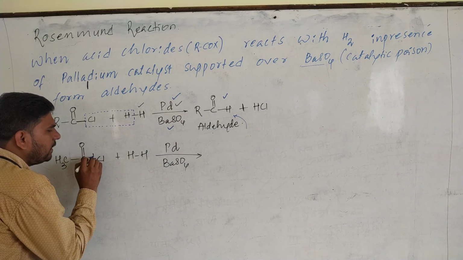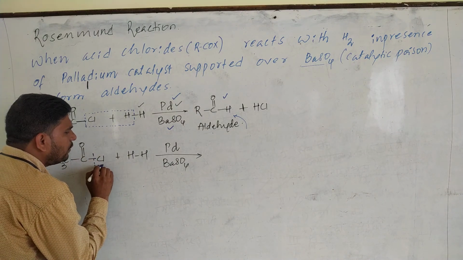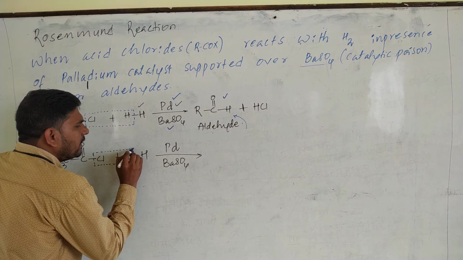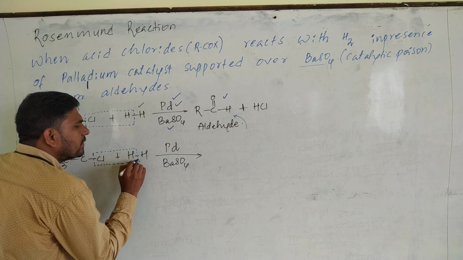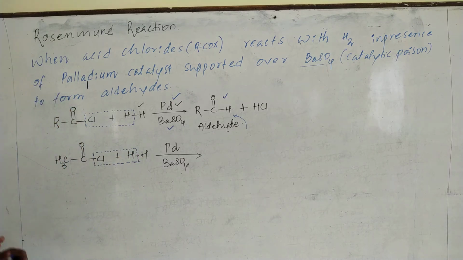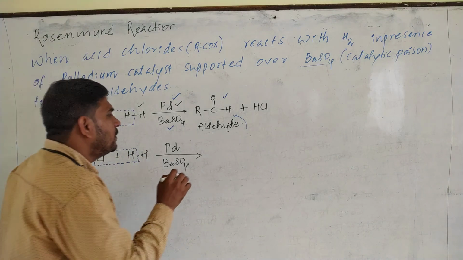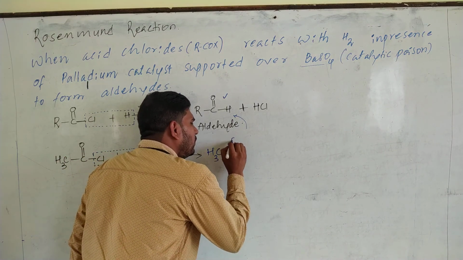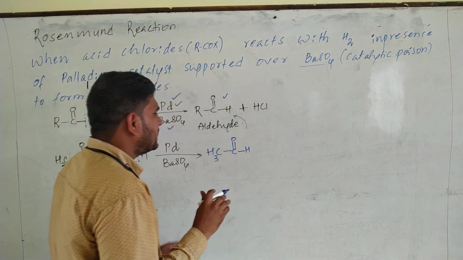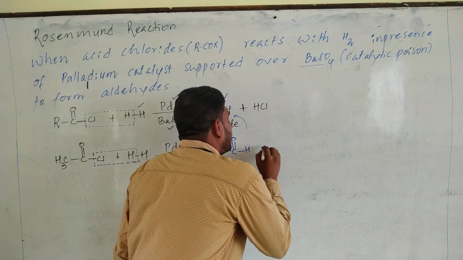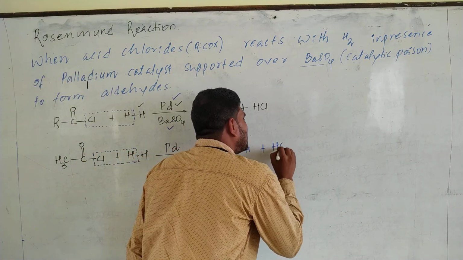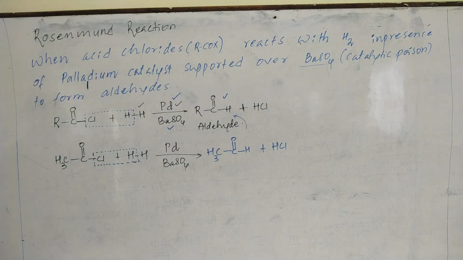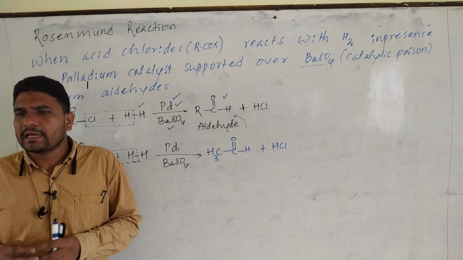It's very simple. Just now I told you how to write the product. Just follow the same method that I told you just now. You will get what? CH3CHO, that is what? Ethanal, plus HCl as the byproduct. This is regarding the Rosenmund reaction.